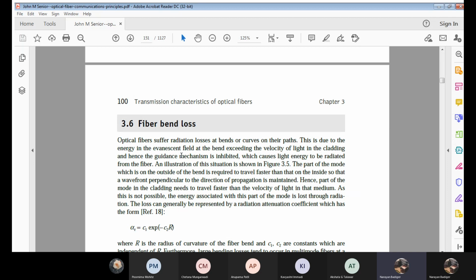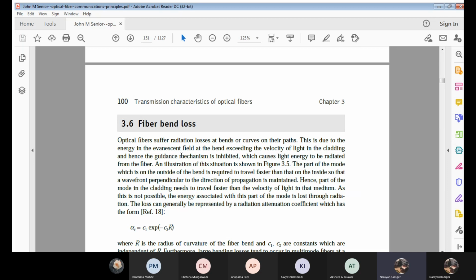If I hold an OFC cable and bend it, of course, the medium through which the light wave is propagating experiences a bend or a curve. Due to this, there will be some radiation losses. Even these radiation losses should not happen at curves in OFC cables.